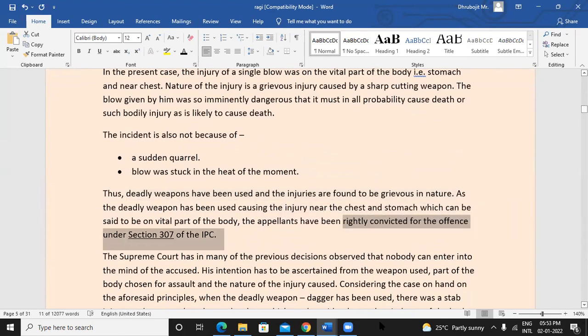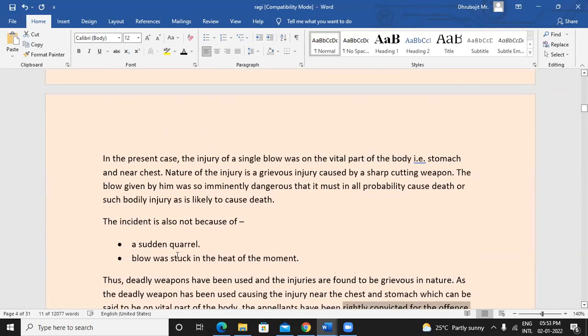That means, considering all these situations, it was not because of a sudden quarrel, it was not because of the heat of the moment, it was all well planned. With a sharp cutting weapon, he targeted a vital part of the body of this person, where there is every possibility that the person would have died, right?